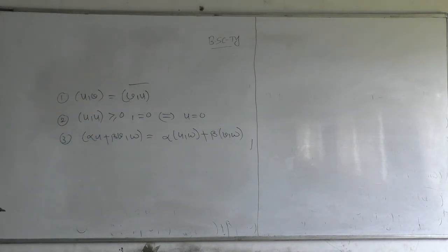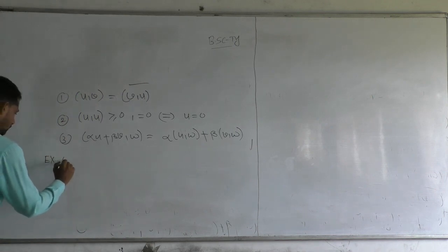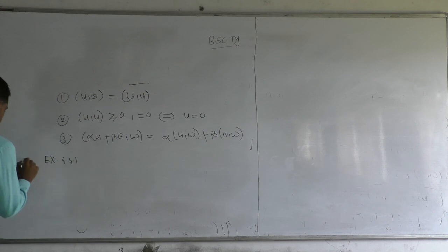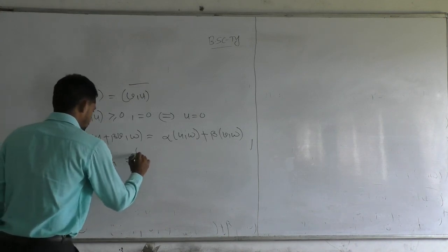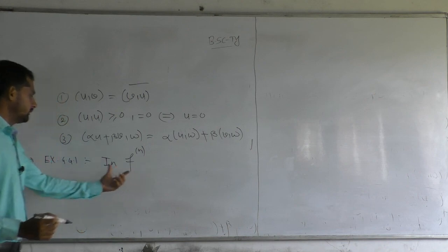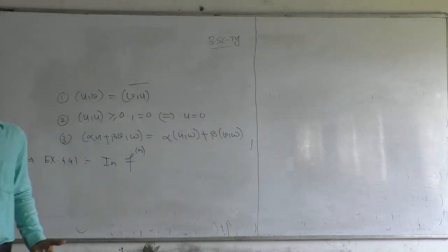Now exercise 4.4.1, example 4.4.1. In Fn, we know that Fn is a field and it is also a vector space.